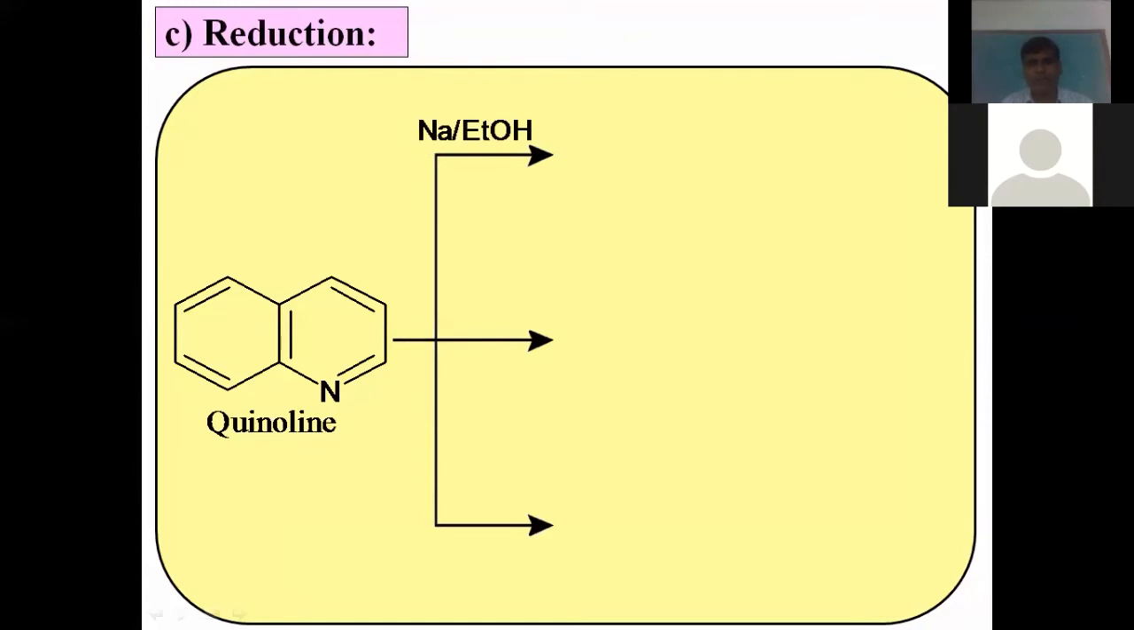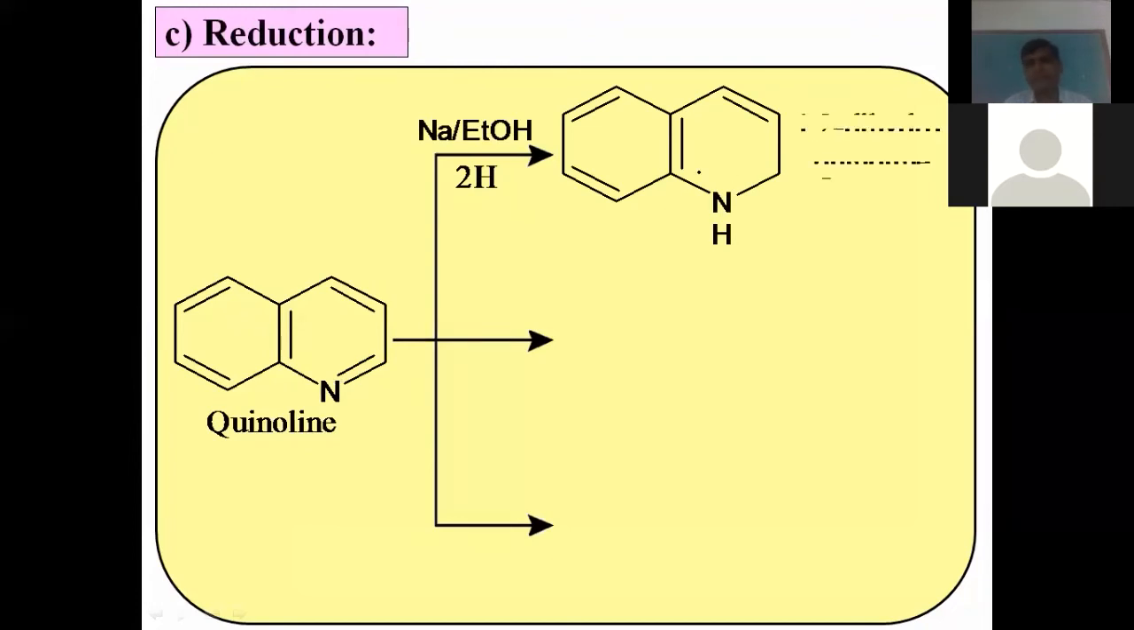When quinoline is treated with sodium and ethanol, there is addition of two nascent hydrogen atoms, and these two hydrogen atoms add to the nitrogen and carbon. Therefore one pi bond disappears and we get this compound, which is nothing but dihydroquinoline, 1,2-dihydroquinoline. This is the first reagent: sodium and ethanol give 1,2-dihydroquinoline.